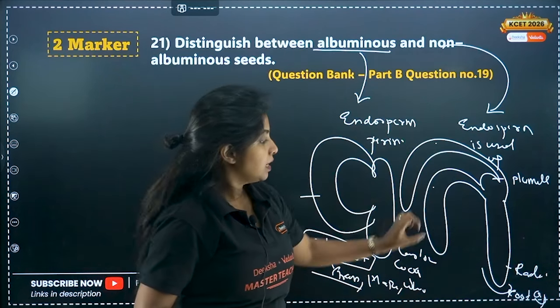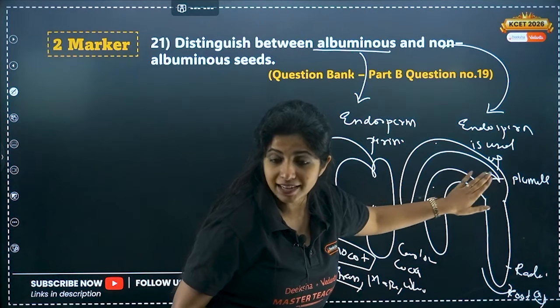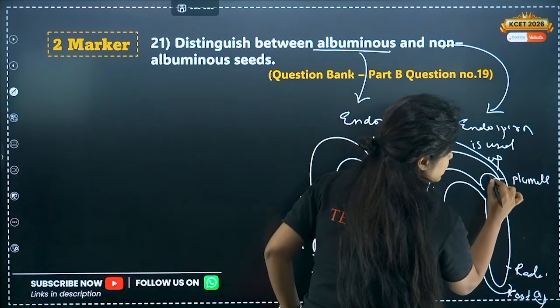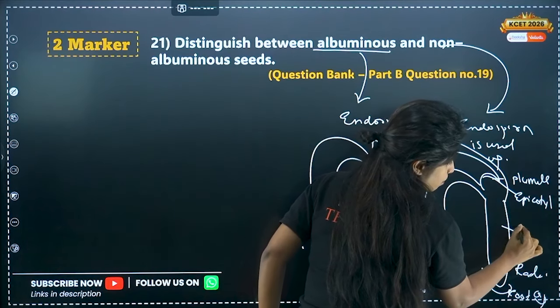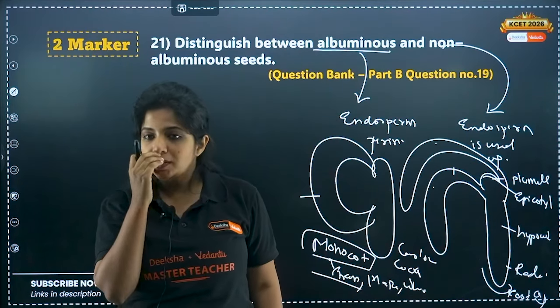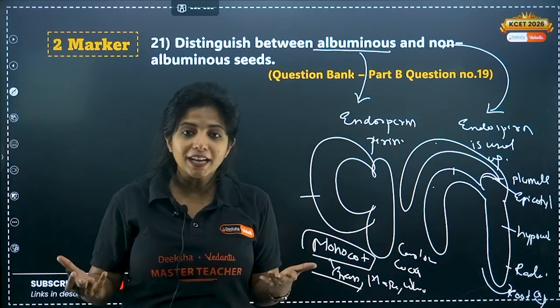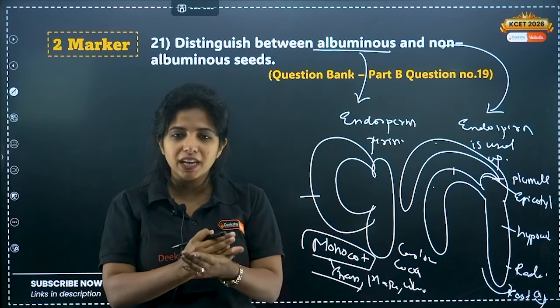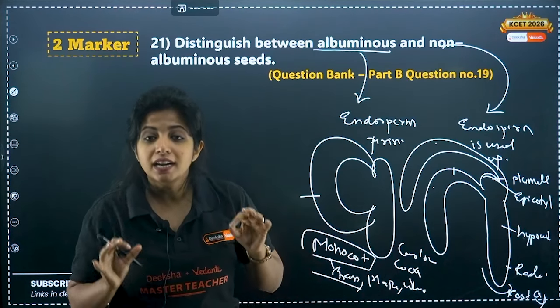Always remember, this region which is above the embryonal axis, above the axis of attachment, is known as the epicotyl region. In the epicotyl, you have the plumule. This region below is known as hypocotyl. Anyway, they have two cotyledons out there. Here, endosperm is totally used up because you want to form the cotyledons. Now, what are dicots? The ones that you can break into two. Green peas, chickpeas, whatever you can remember which you can break into two, they are all dicots.